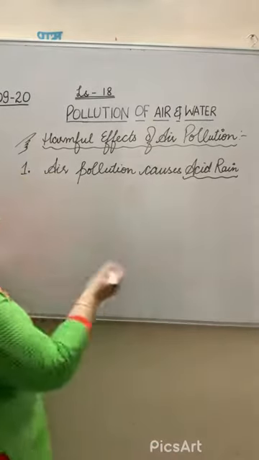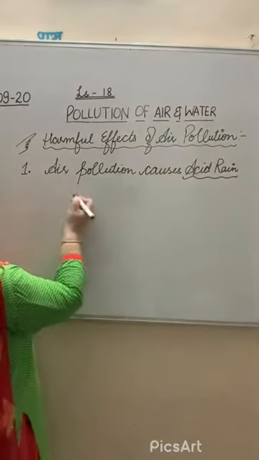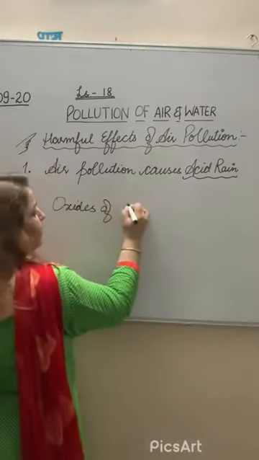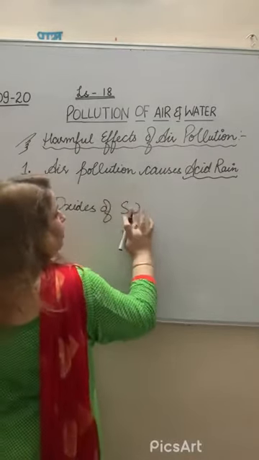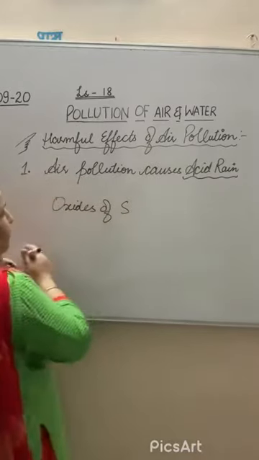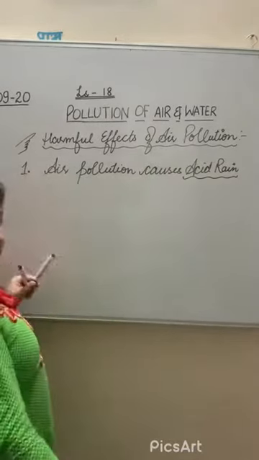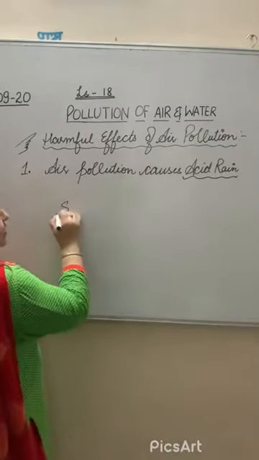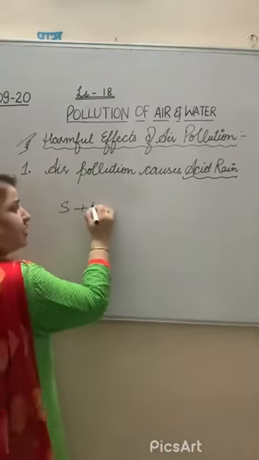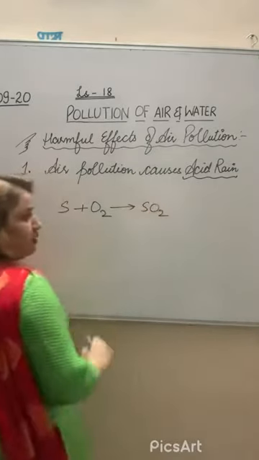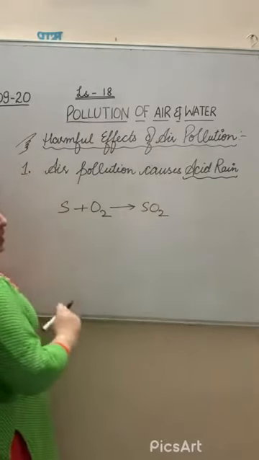Like when the automobile exhaust releases the sulfur, and when it mixes with the oxygen, it will produce sulfur dioxide. Right? That is called oxides of sulfur.